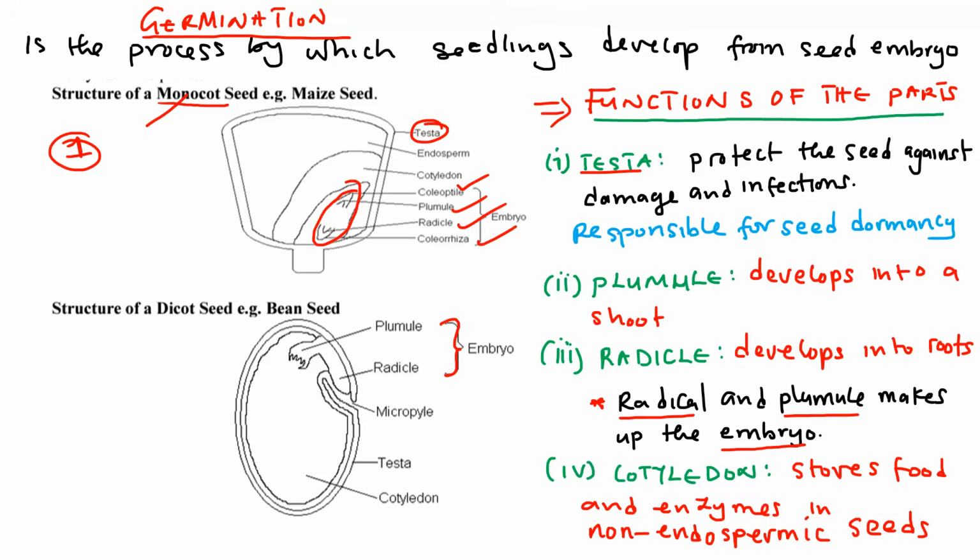Aside from that, it is also responsible for seed dormancy, as we are going to look at at some point, which means it prevents the entry of water into the seed.